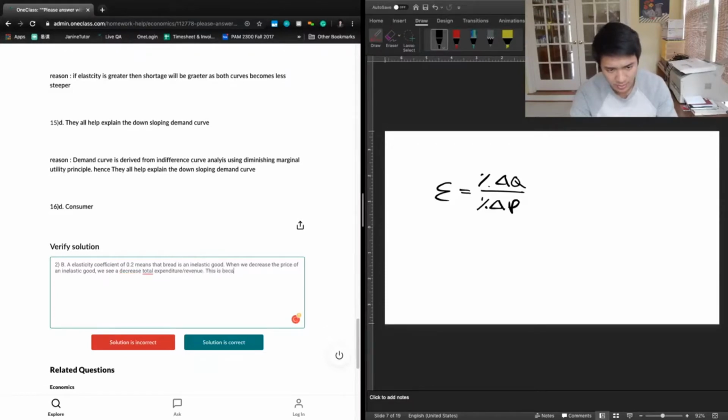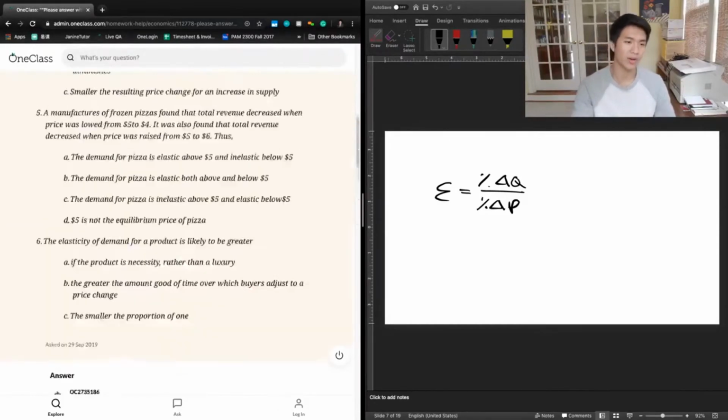This is because the reduction in price is not offset by a proportional increase in quantity demanded. So that's going to be our rationale for number 2.